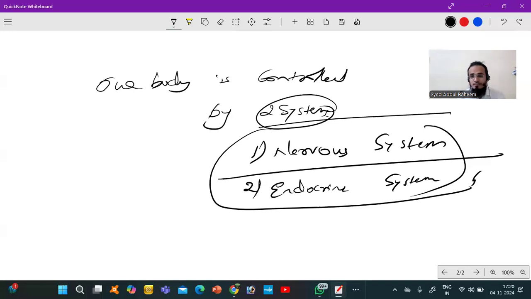For example, we have the thyroid gland in the throat region. It releases T3 hormone into the bloodstream for metabolism, absorption of calcium, absorption of nutrition. With the help of T3, it is possible to do this. But if there is no T3, the metabolism will not happen, so we call it hypothyroidism.